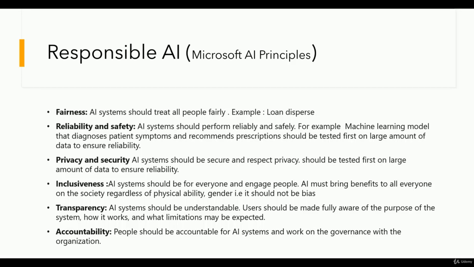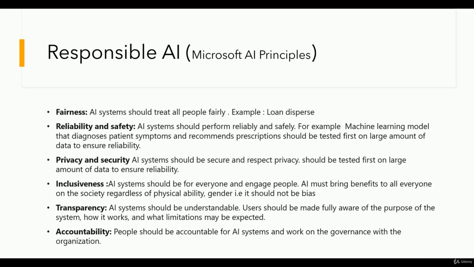The other is privacy and security. AI systems should be secure and respect privacy. Again, it should be tested on a large amount of data so that privacy is maintained. It should not leak, or there should not be any leakage caused by the model. So the model should be fully secure and privacy should be maintained.